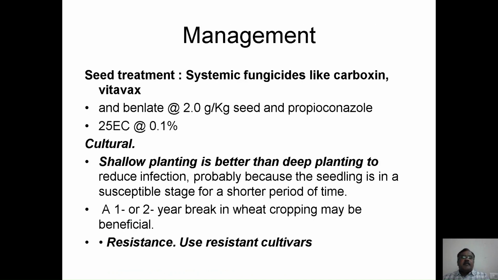For management, we need to go for seed treatment with fungicides like carboxin (Vitavax) or Benlate at the rate of 2 gram per kg, and spraying of propiconazole at 0.1% will help in reducing the incidence. Shallow planting is better than deep planting to reduce the infection, probably because the seedling is in the susceptible stage for a shorter period of time only. A 1 or 2 year break from cultivation of wheat may be beneficial, and use resistant cultivars to avoid severe incidence.